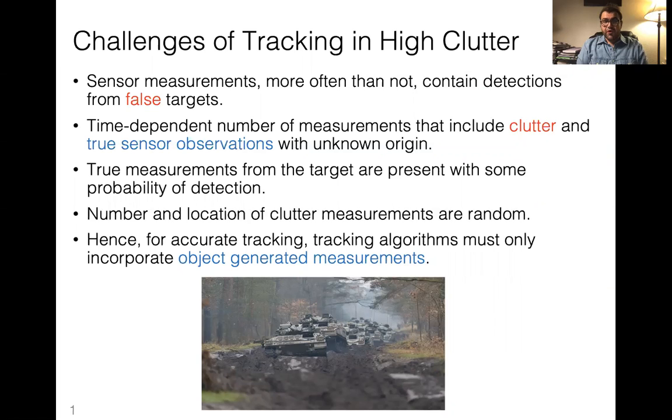Throughout this process, we're assuming we have a time-dependent number of measurements that includes both clutter and actual sensor measurements. These true measurements are assumed to be detected with some probability, and the number and the location of the clutter measurements are random. Therefore, to have accurate tracking, all these tracking algorithms must incorporate all the measurements that are generated from the actual target. So we have to find a way to separate the clutter from the actual measurements.